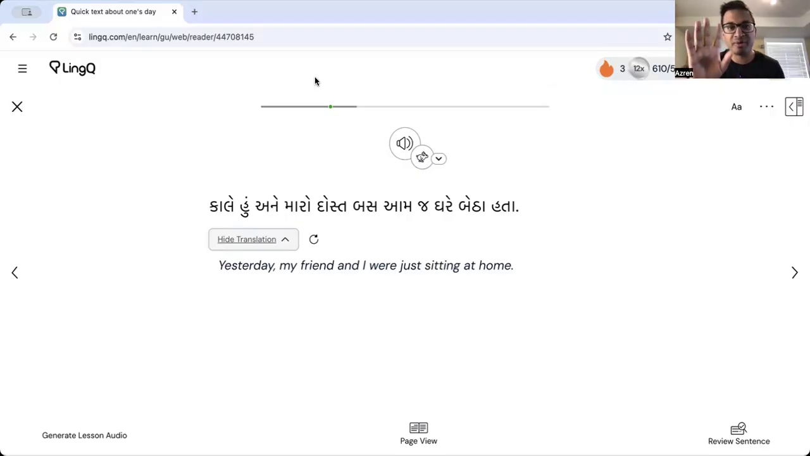Oh, by the way, before I read this, the way this is written, it's written in somewhat casual language. It's simple language meant for Gujarati learners, nothing complicated, nothing really difficult per se. But it's written in a kind of conversational Gujarati nevertheless. So here we go. Kale hu ne maro dost bas amaj ghare betha tha.